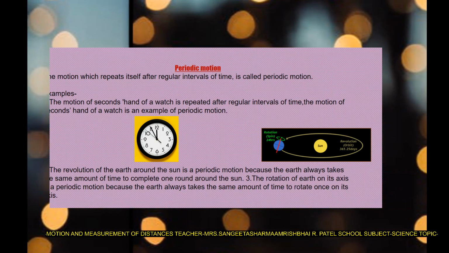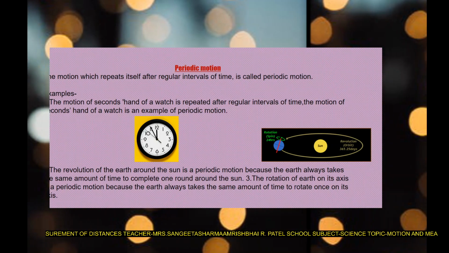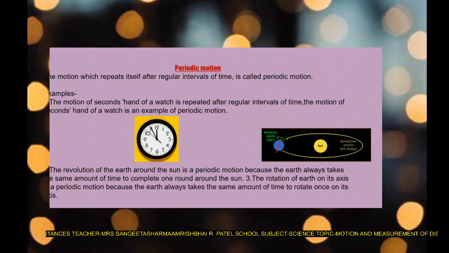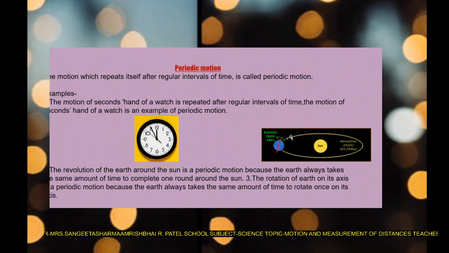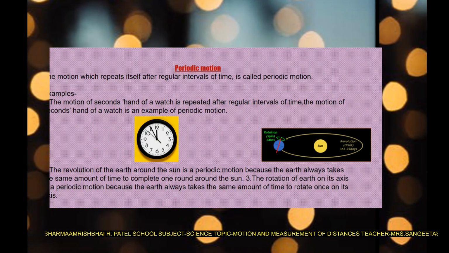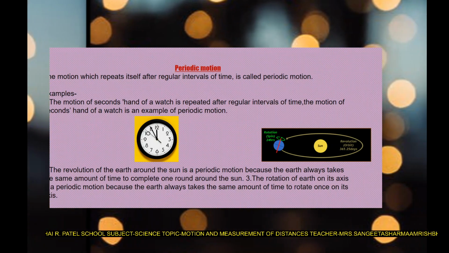It is also an example of periodic motion, because the earth takes a fixed amount of time to revolve around the sun and to rotate on its axis. So this is also an example of periodic motion, because the time is fixed.